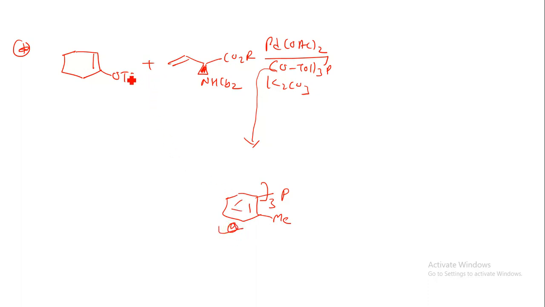What will happen, this o-triflate group will be removed from this molecule, so it will have a C double bond C formation over here. So here we can have a double bond over here. So this is having C double bond C over here, and the rest of the thing will remain as it is. So this is also known as the Heck reaction, okay. So by that way you can prepare your notes. This is the Heck reaction, C double bond C formation.